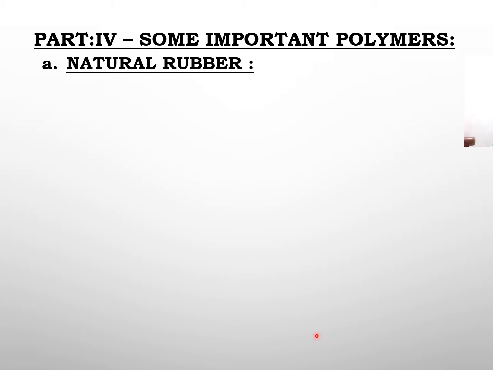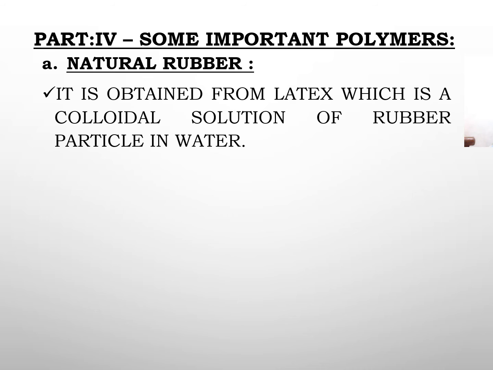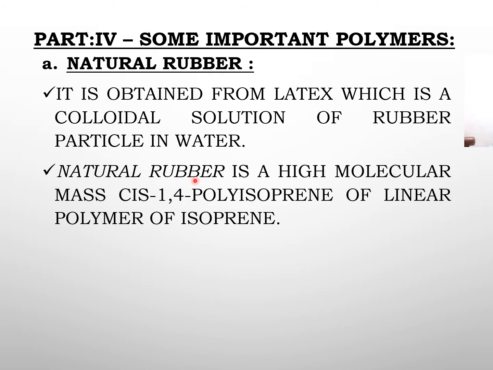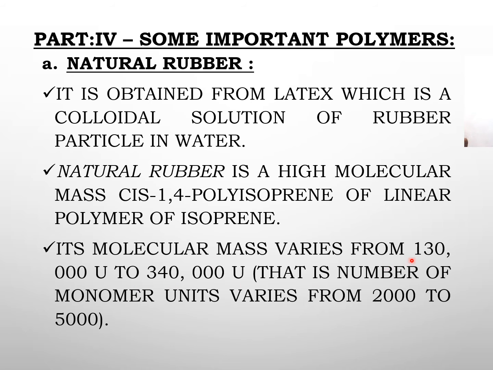Now, natural rubber. Natural rubber is obtained from latex, which is a colloidal solution of rubber particles in water. Natural rubber is a high molecular mass polymer, made from isoprene, and it is cis-1,4-polyisoprene. The molecular mass varies from 1,30,000 to 3,40,000, that is, the number of monomer units varies from 2,000 to 5,000.